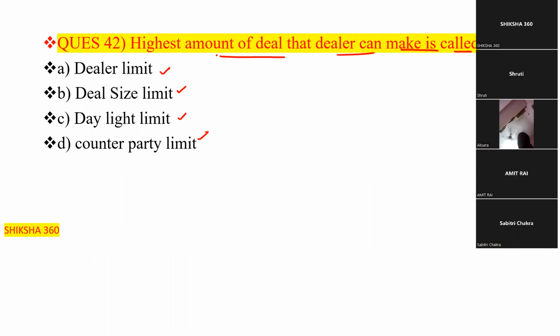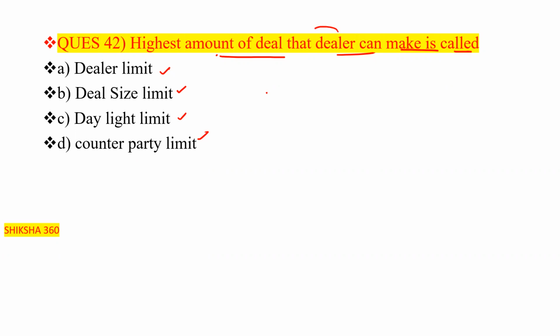Here they have specifically mentioned the dealer. If the dealer is specifically mentioned, then we will go with option number A, the dealer limit. And if there is no mention of the word dealer, then we will go with option number B. I will explain the definition of both.